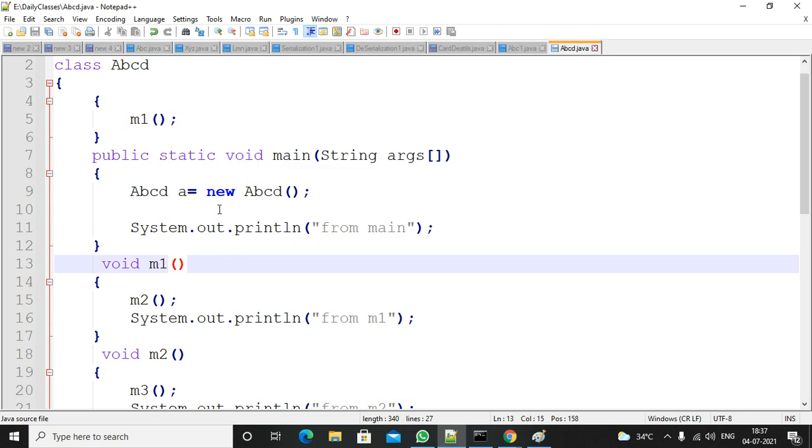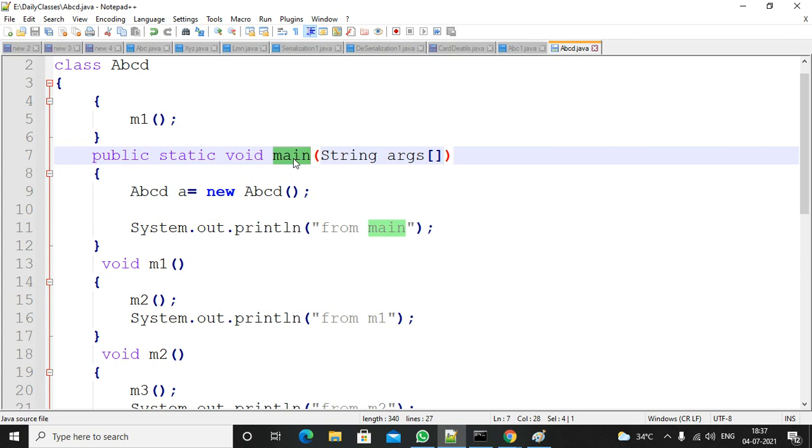Now your doubt is how it will maintain the stack mechanism. In the same way, this is a method call, right? This is a method call. So when this method call is happening, first